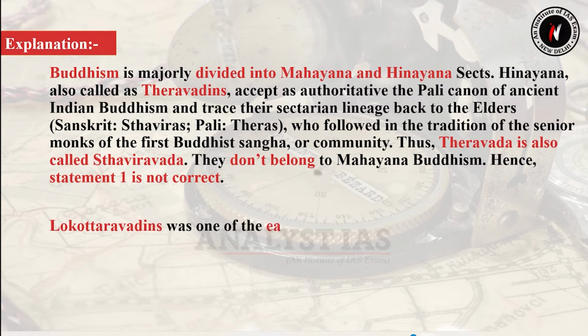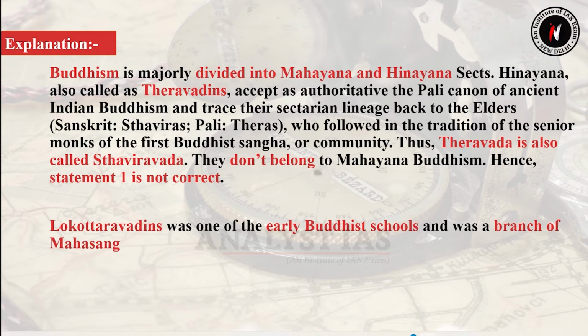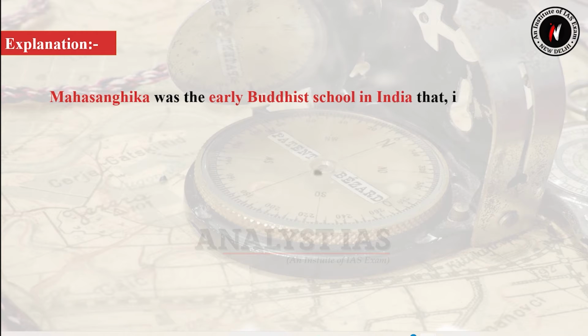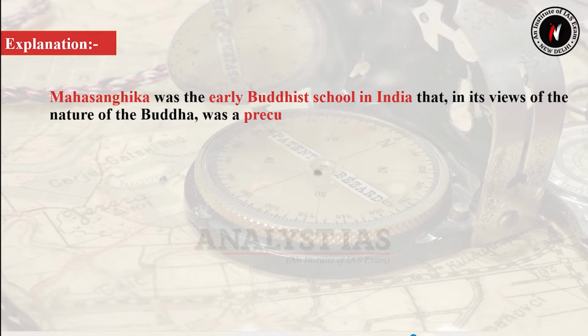Lokottarvadin was one of the early Buddhist schools and was a branch of Mahasangika sect. Hence, statement number 2 is correct. And Mahasangika was the early Buddhist school in India that, in its view of the nature of the Buddha, was a precursor of the Mahayana tradition.